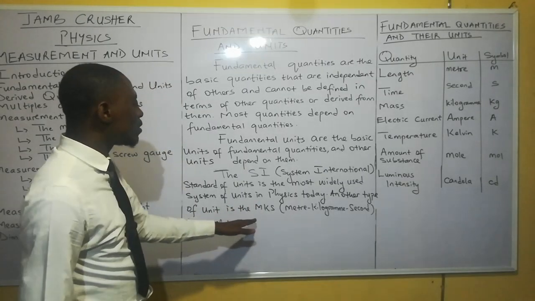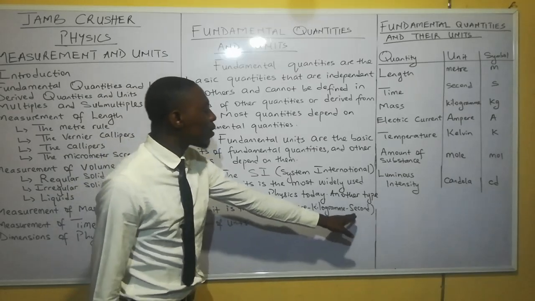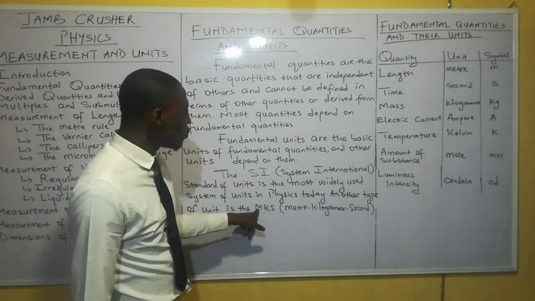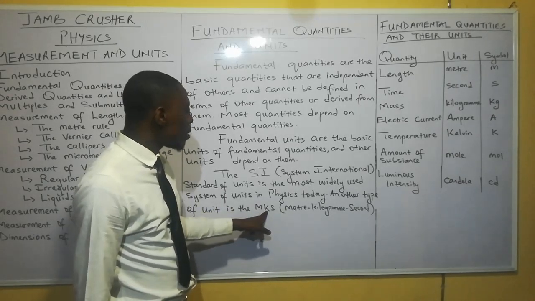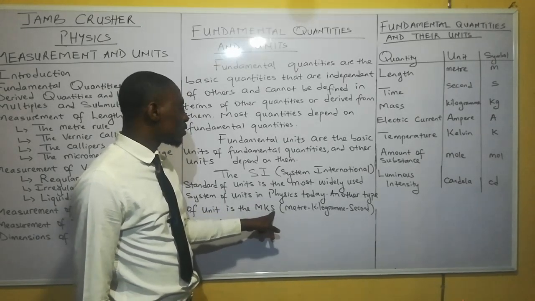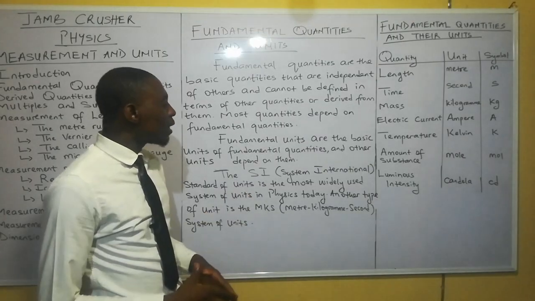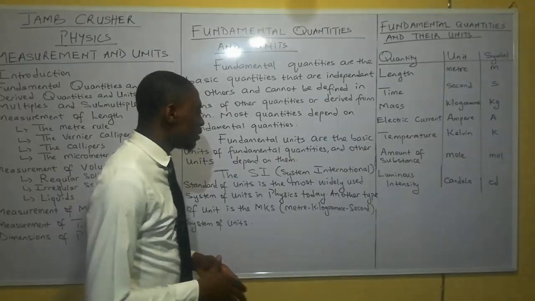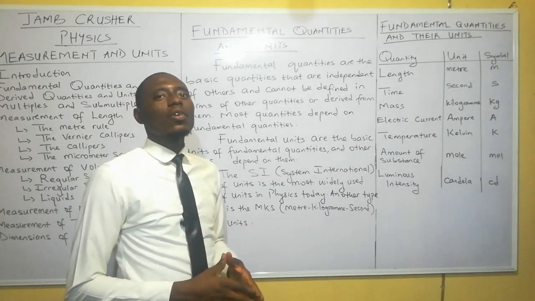Another type of unit is the MKS. MKS stands for meter, kilogram, second system of units. Meter is the unit of length, kilogram is the unit of mass, second is the unit of time. But the one that is popularly used all over the world is the System International Units, that is, the International System of Units.